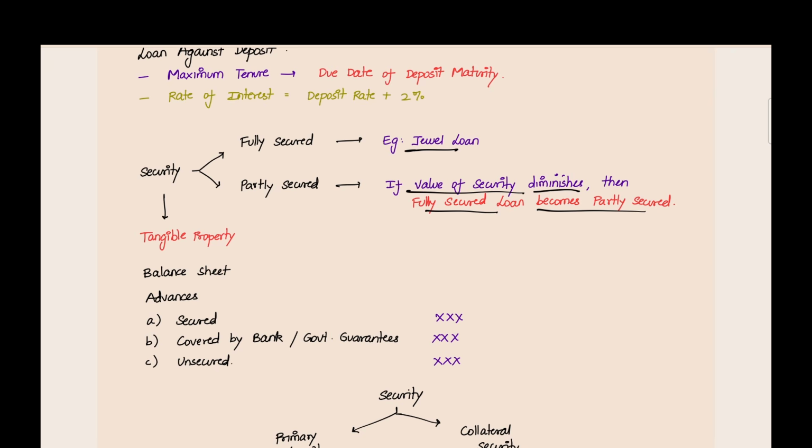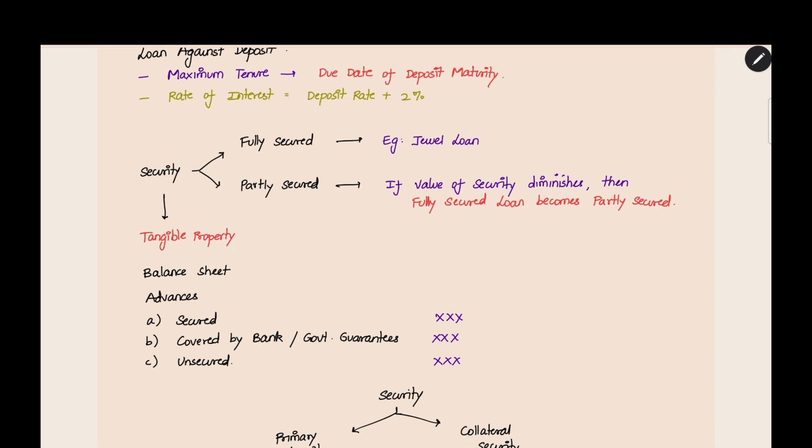And security should be tangible property. You cannot give any rights or any license as security and get a loan. You should not get a loan by giving rights or license as pledge. You should give some tangible property. Like in cash credit, we gave current assets and stock. And then in immovable property also we gave security. Like that, it should be some tangible property.